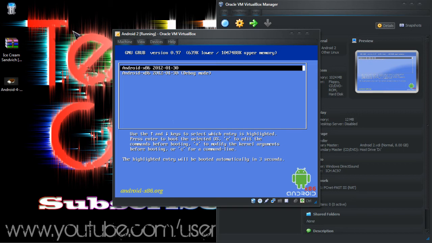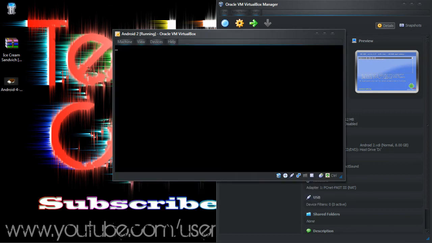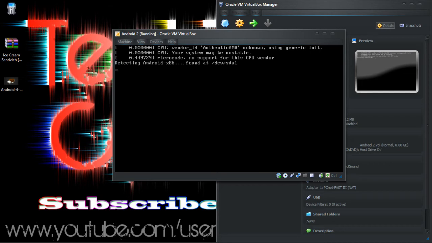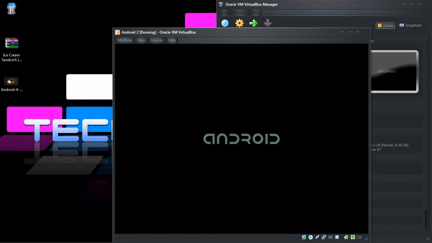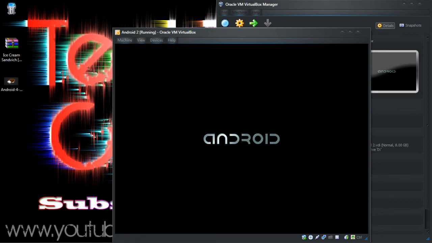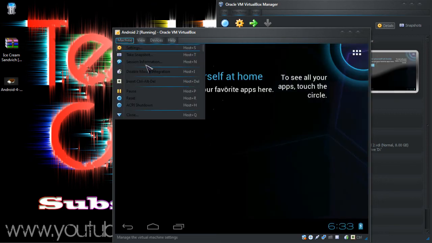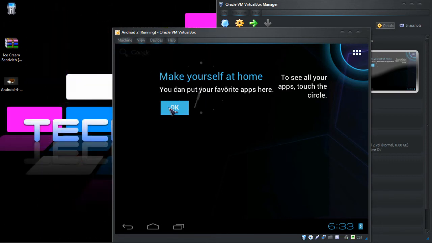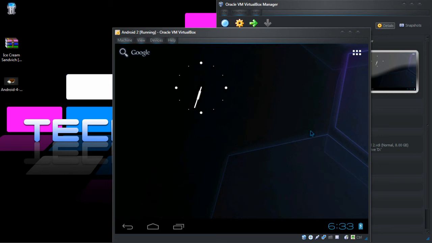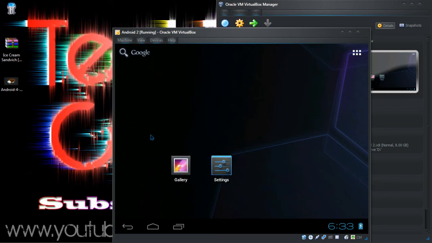And then once you're at this window, select Android x86. Now you're going to see the Android boot screen. And after a while, you will see the Ice Cream Sandwich. To use the mouse, press Machine, disable mouse integration. Now you can use your mouse to act like a touchscreen. So you can press OK. Now it's a full-fledged Ice Cream Sandwich tablet on your PC.